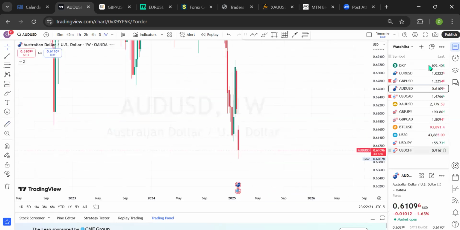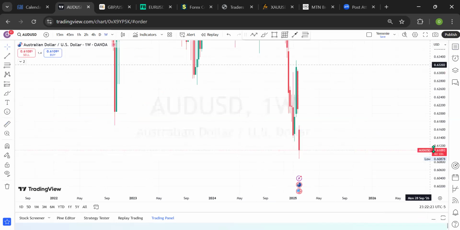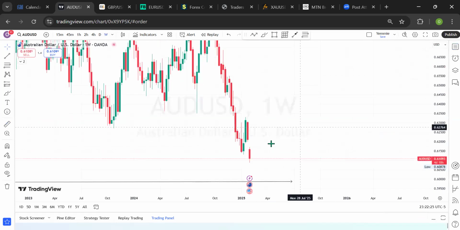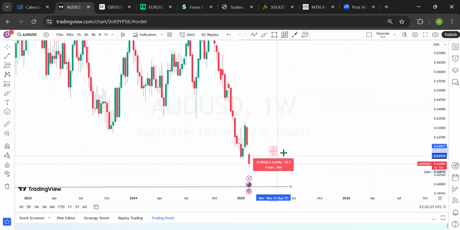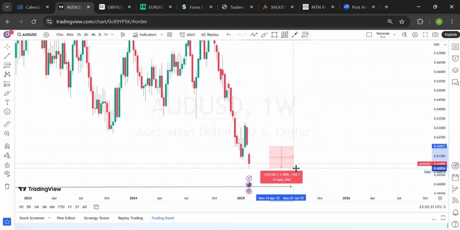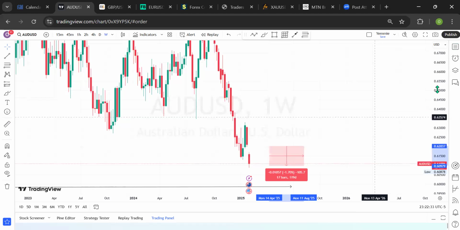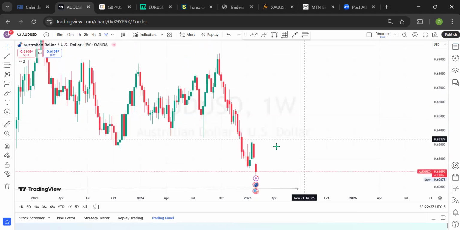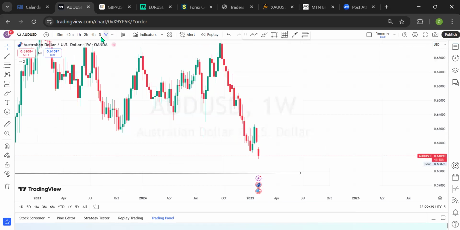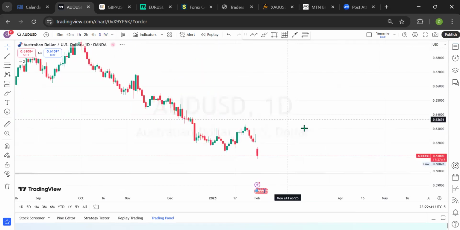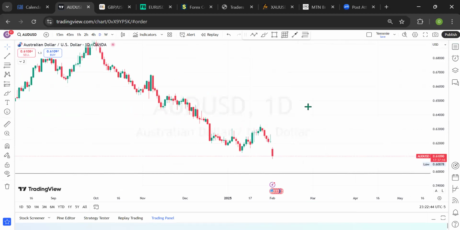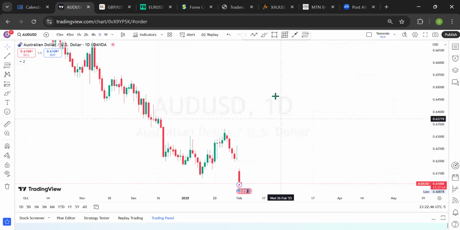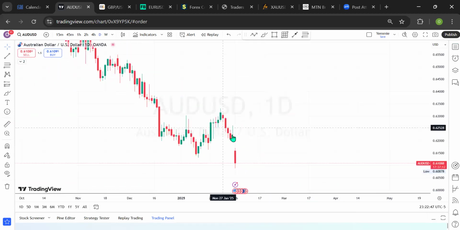That's a real question, so let's go to it. On the weekly time frame, we saw it did a gap down of about 40 pips, then moved down a total of about 115 pips. I do not believe that this is still going to have much sell for today. So my entry will be for a buy, and I'll go to a lower time frame to look for the opportunity there.